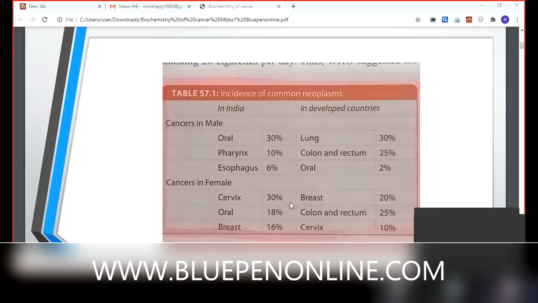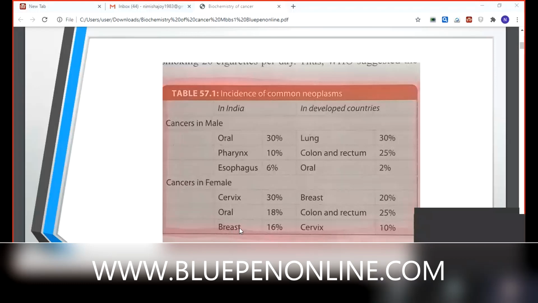Then in cancers in female, in our country, cervical cancer is 30%, oral is 18%, then breast cancer. Breast cancer is normally detectable if there is any kind of growth. We must check. Regular checkup is essential. Nowadays, they recommend routine breast checkups. If there is any kind of small growth, whether it is movable or fixed, we must get it checked. If there is any problem, we must consult a doctor.